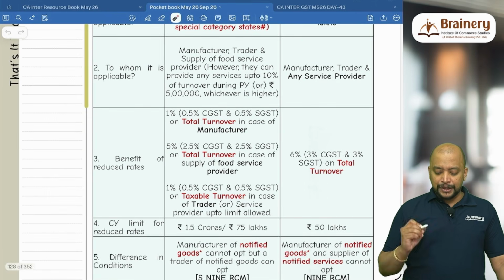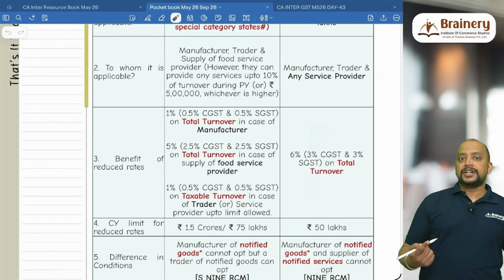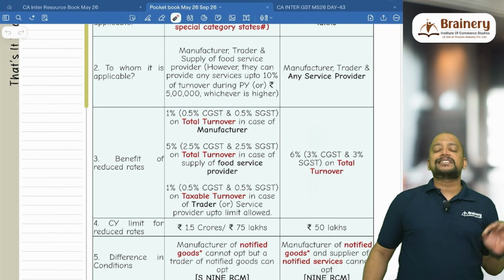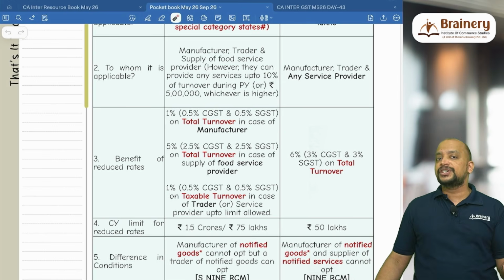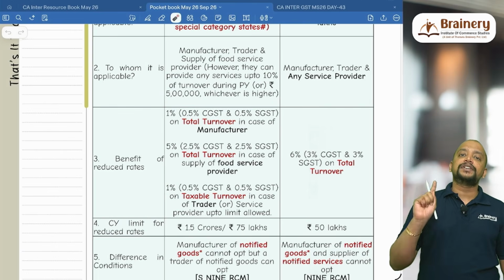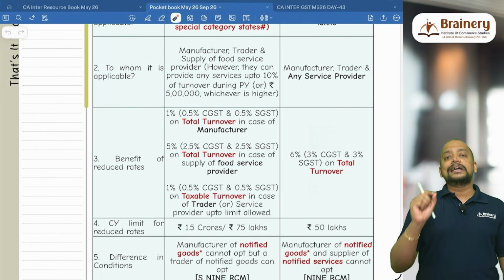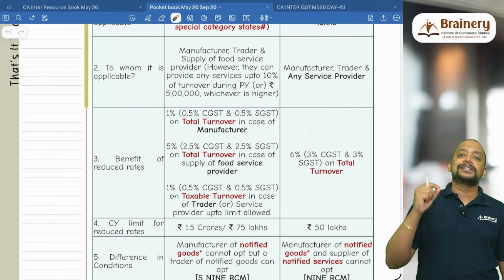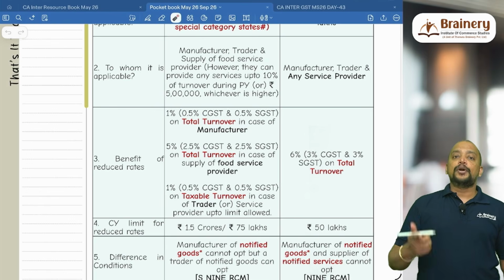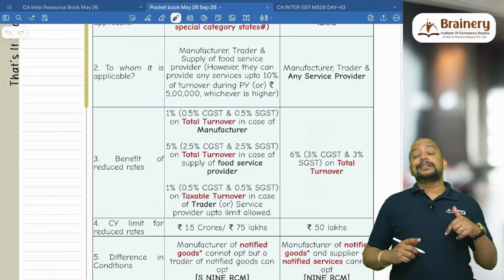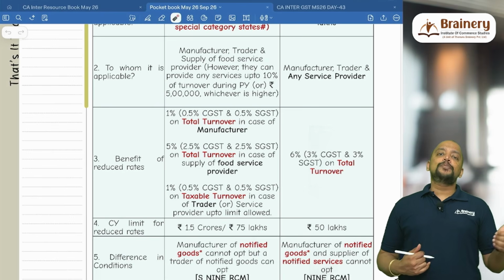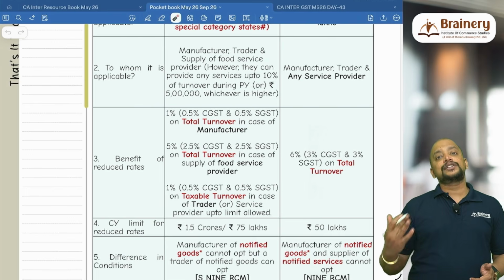What is the benefit of the reduced rates? Suppose they are a manufacturer, so 1% of total turnover, and they should not make interstate supplies, they should make only intrastate supplies. Therefore, CGST 0.5%, SGST 0.5% on total turnover. Wherever we are using the word turnover, it will always be state-wise. Only in aggregate turnover, it will be on all India basis. So for that particular state, total turnover should be taken, 0.5 CGST, 0.5 SGST. Trader 0.5 CGST, 0.5 SGST on taxable turnover, not on total turnover. Whereas supplier of food service provider 2.5% CGST, 2.5% SGST on total turnover.